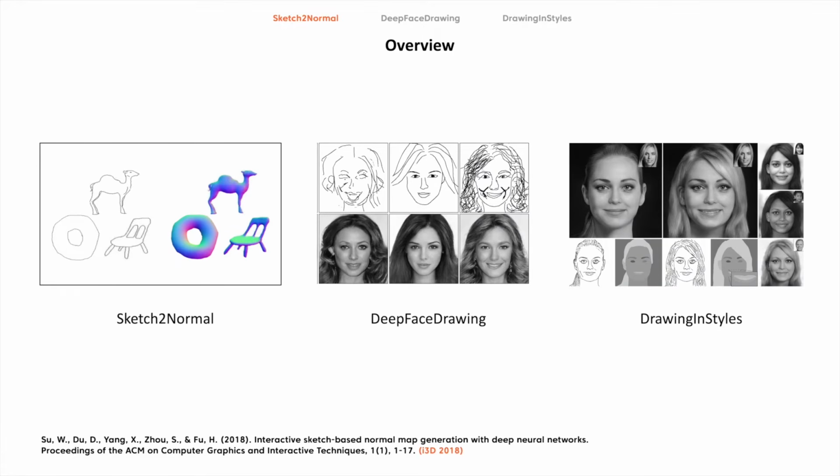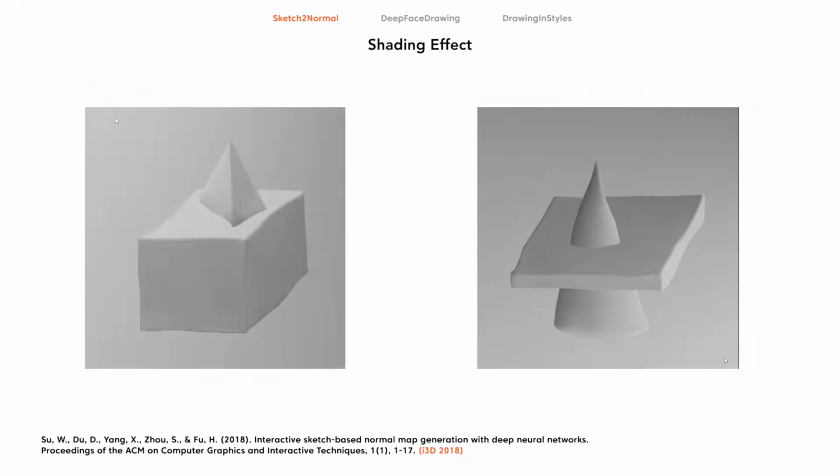In Sketch2Normal, we propose an interactive system to convert hand-drawn sketches to normal maps. We enhance the corrective control by incorporating user-specific point hints. Our system achieves superior normal map generation quality with great ease. And here we show the shading effects of two generated normal maps.